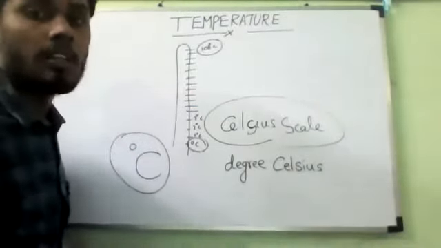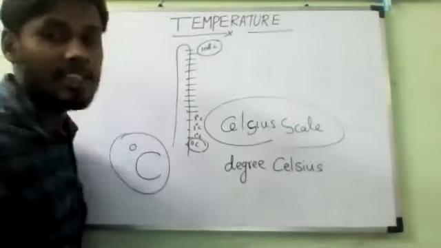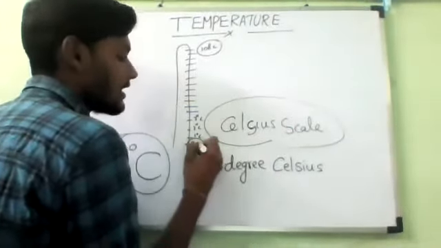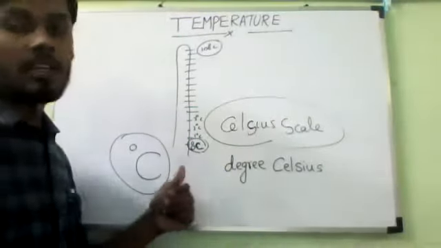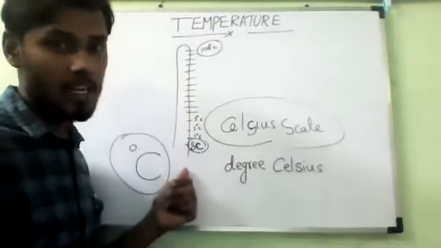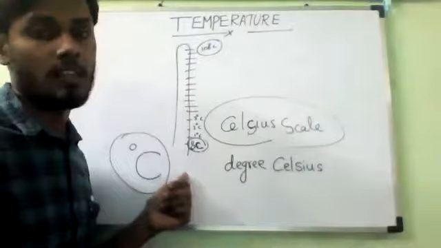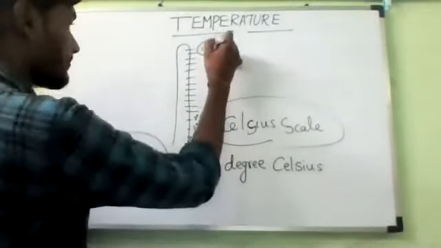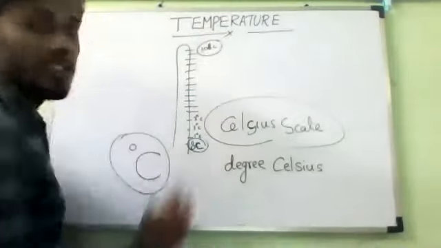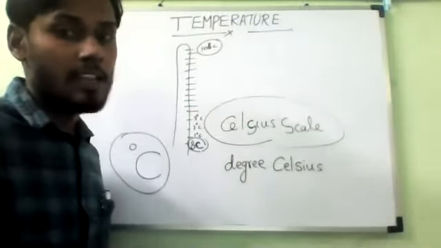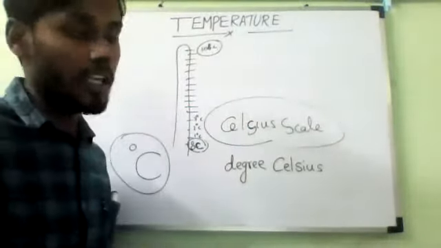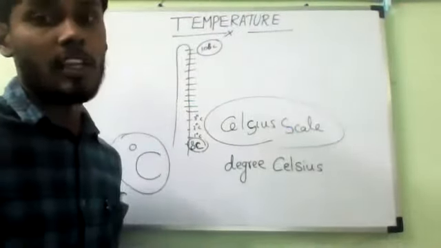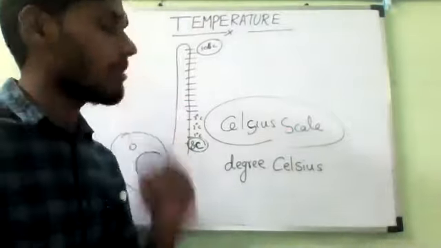In the Celsius scale of temperature, the temperature of melting ice is given as a value of how much? 0 degrees Celsius. The melting of ice is given as 0 degrees Celsius. And the boiling point of water, or where the steam will form, is given a value of how much? 100 degrees Celsius. And the length of this, if we take a normal thermometer, or else the laboratory thermometer, basically the laboratory thermometer we can measure.